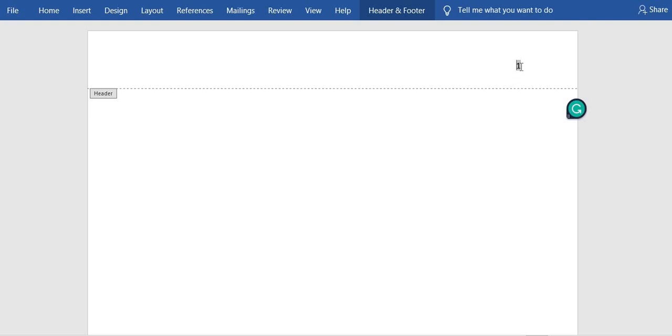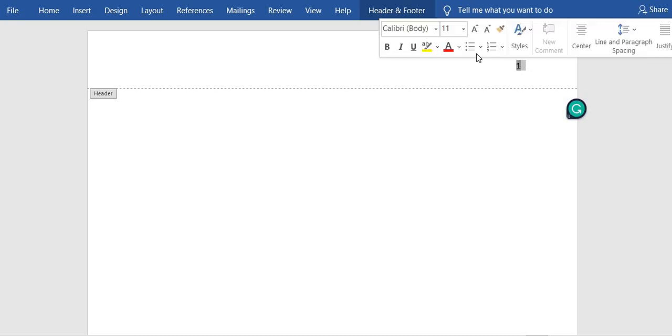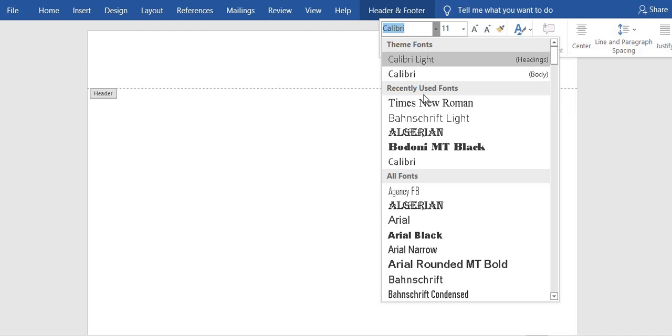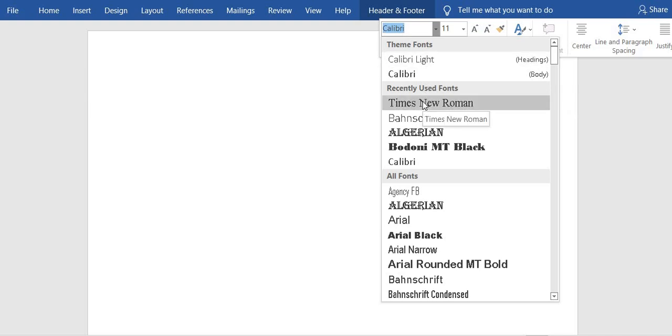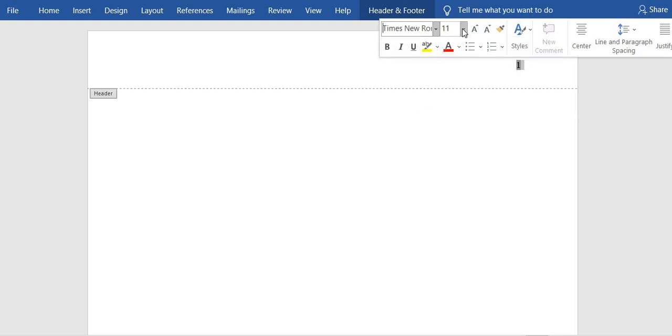Then make sure that what we are writing is in Times New Roman 12 pt. So also click on the page number, then confirm here if your font is in the correct order. You can see this one is in Calibri, which differs from the Times New Roman that we set before. So you have to change that one also to Times New Roman. Then in the second box you make it 12.